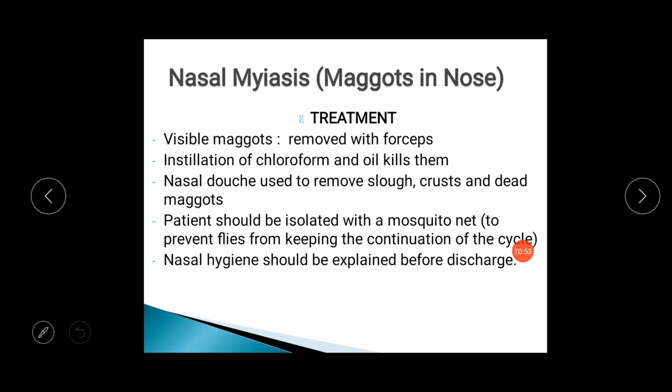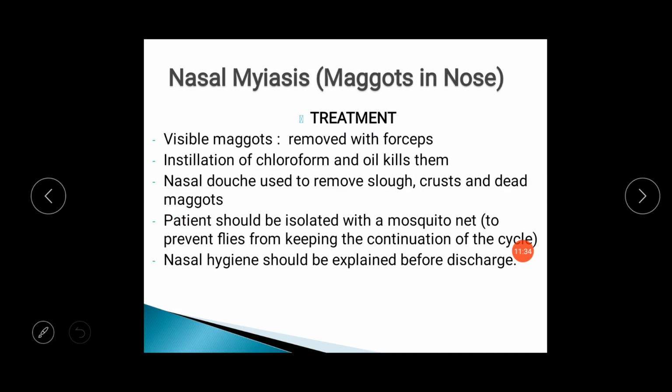Usually whenever we try to remove the maggots in the nasal cavity, they will go deep into the nasal cavity, into the sinuses and into the deep parts of the nasal cavity. So we can instill chloroform and oil so that they will come out of the sinuses and out of the nasal cavity, and after that we can remove them with the forceps or kill them. Nasal douche: we have already discussed alkaline nasal douching in the discussion of atrophic rhinitis. That type of alkaline nasal douching can be used to remove the slough, crust and dead maggots.